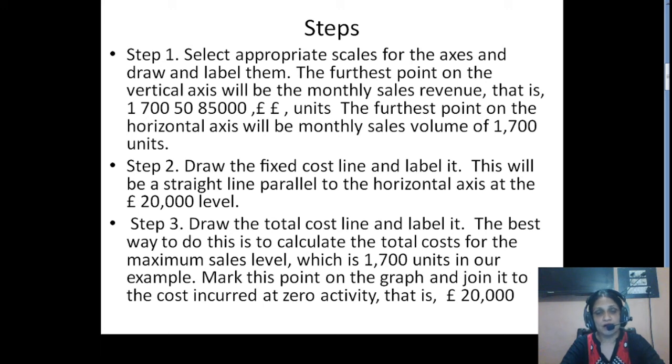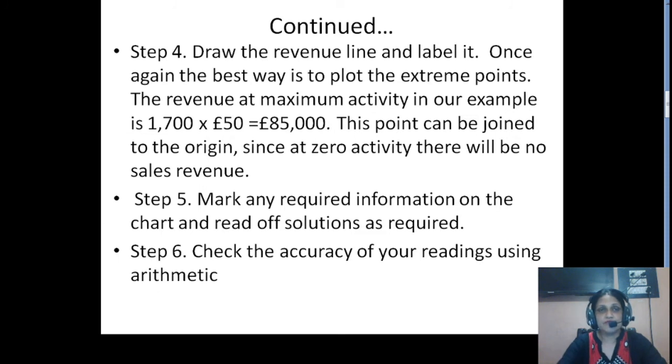So variable cost will be zero at zero level activity, but fixed cost will be there. So that is why the total cost line will not originate from zero, rather it will start from the fixed cost point, right?